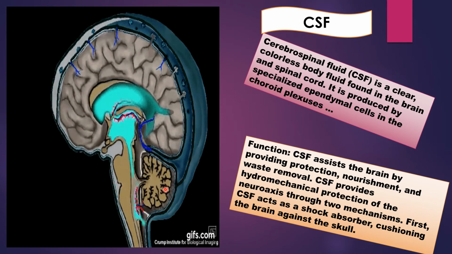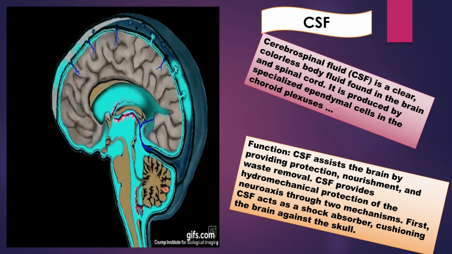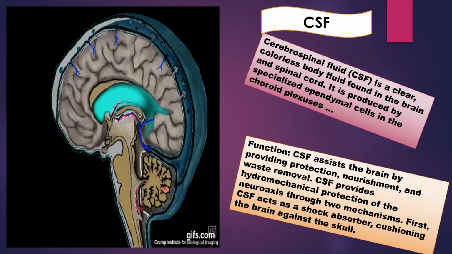Next function is supply of nutrition and oxygen. CSF supplies oxygen and nutrition to the nerve cells of central nervous system to some extent. And the third one is excretion. CSF acts as drainage of metabolites which are formed in the nerve tissue of brain and spinal cord.